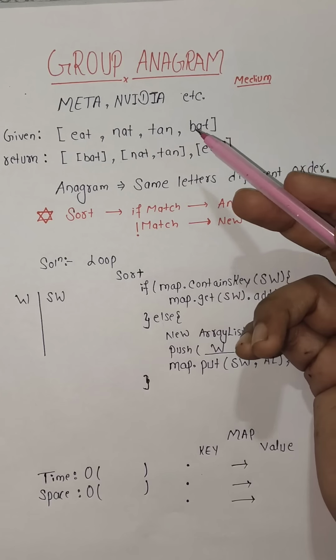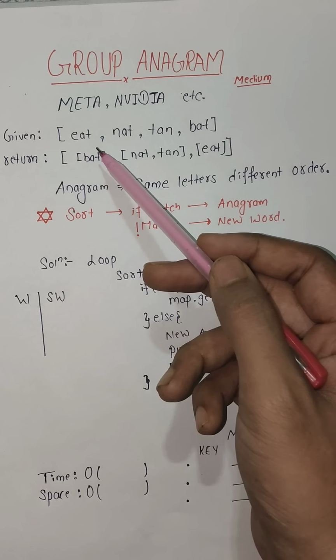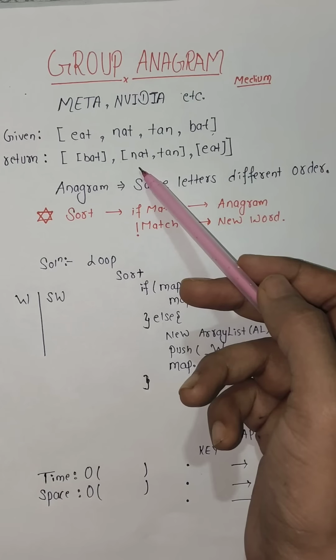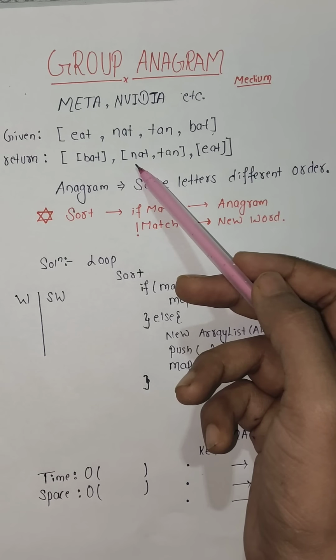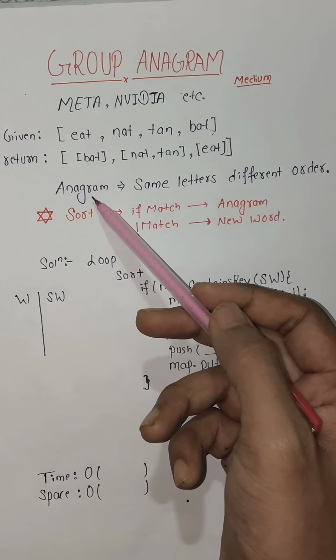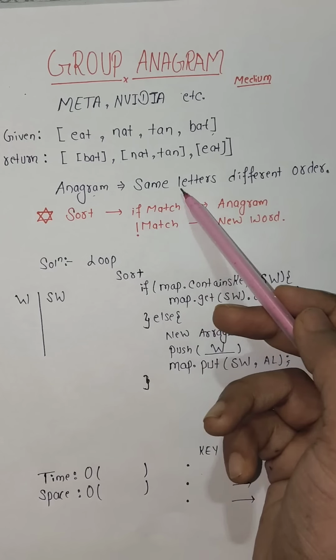Group Anagrams. This LeetCode medium question has been asked in Meta, NVIDIA, and many more companies. Here, we are given a bunch of strings inside an array, and we have to return an array in which we have to group together strings which are of a similar order. And what should be the order? The order should be that they should be anagrams of each other. So what's an anagram? The same letters but in a different order.